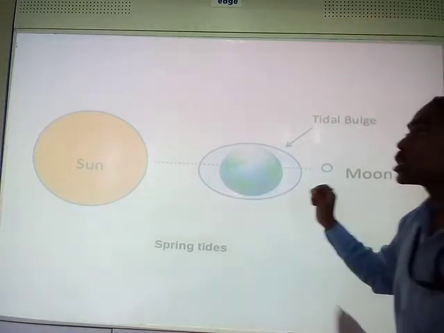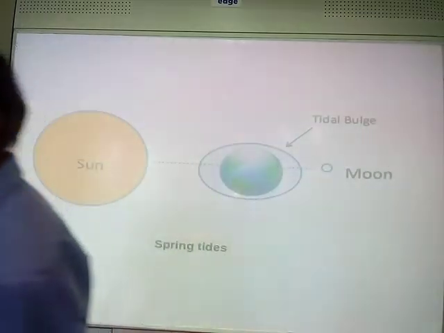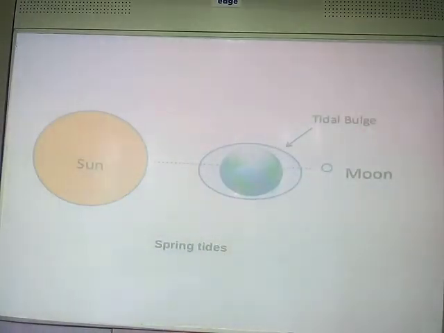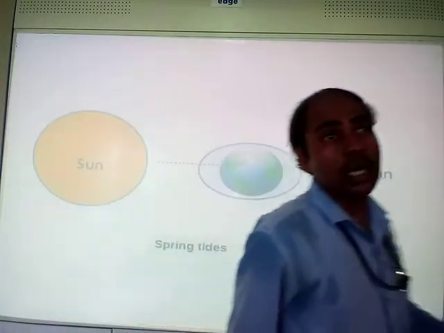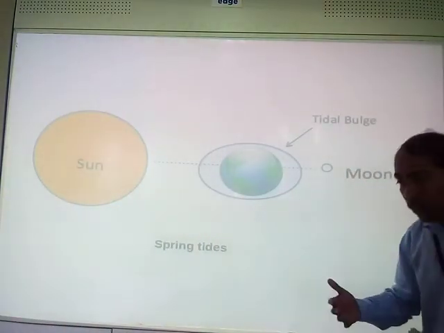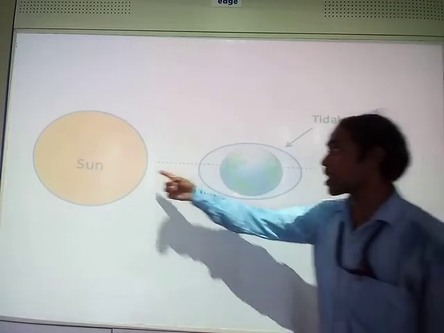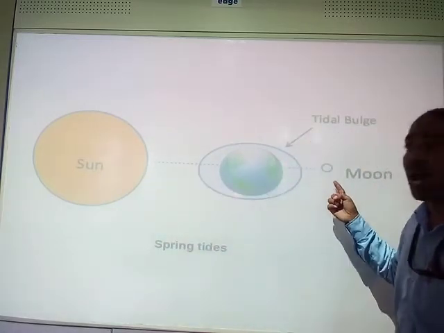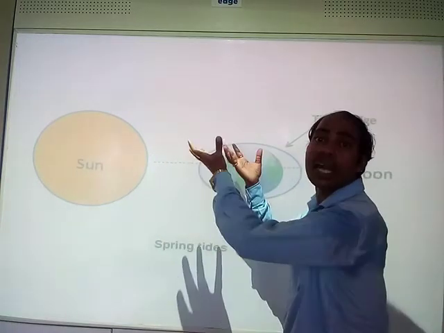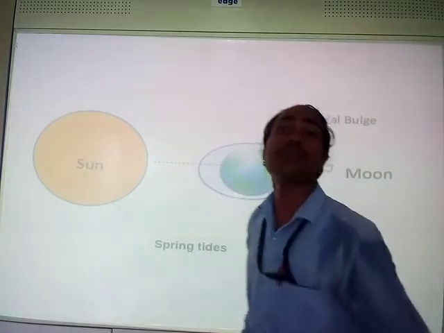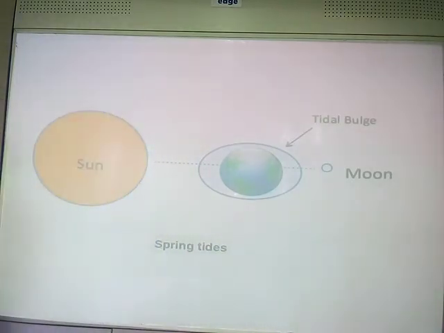That is spring tide. So during the full moon and new moon days, when the sun, earth and moon are in a straight line, tides are highest. That is spring tide. Clear?